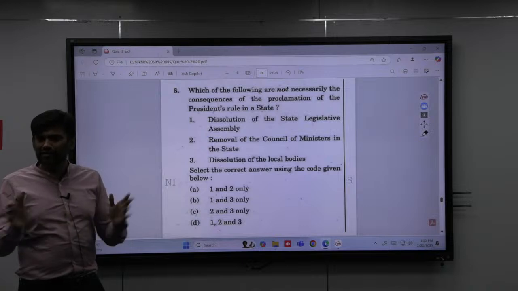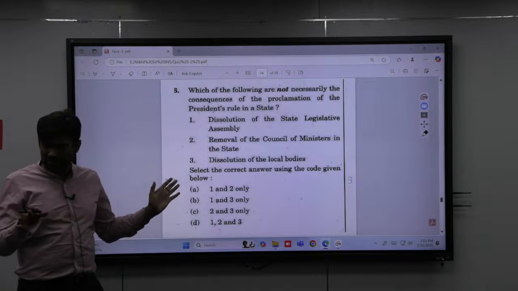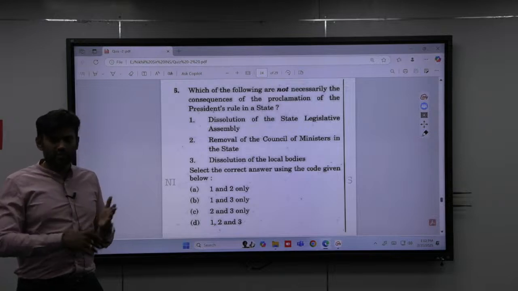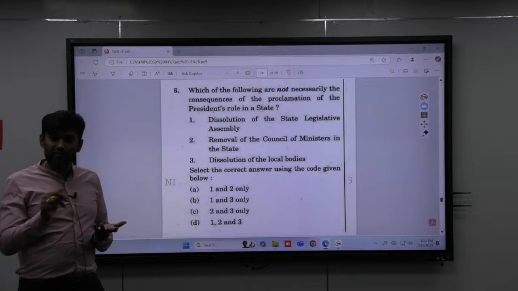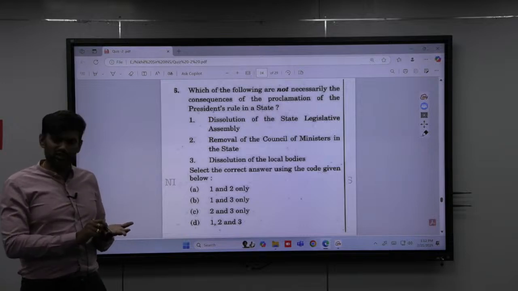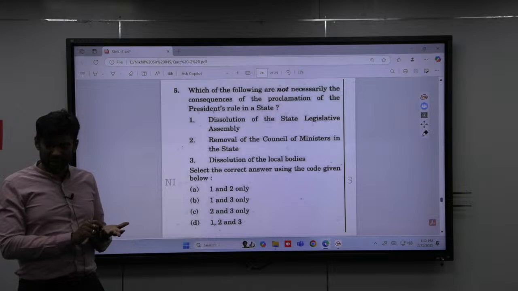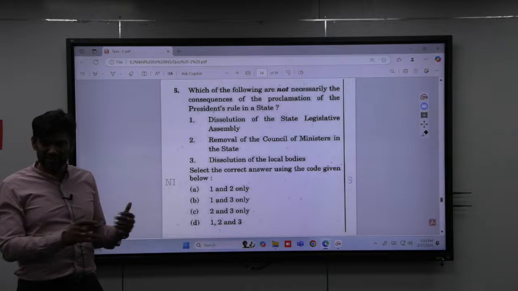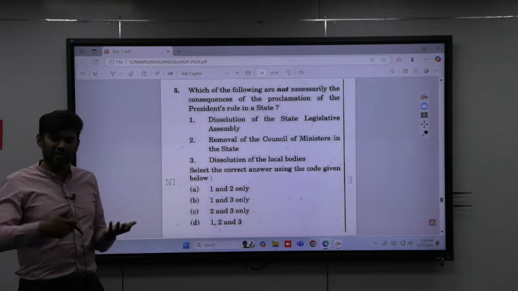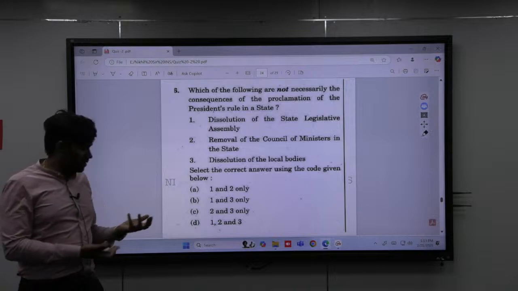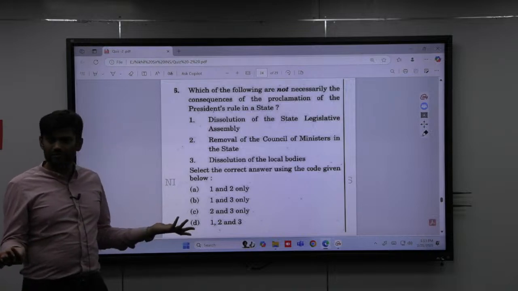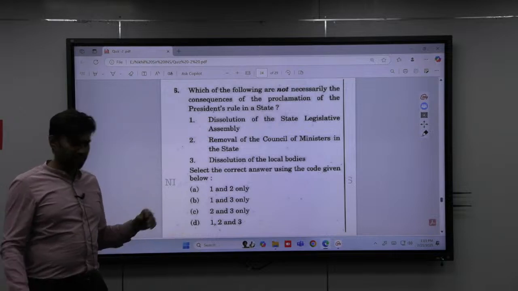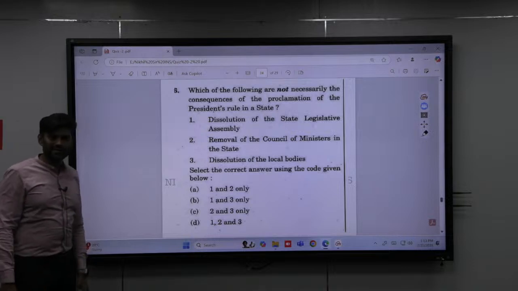There is no link between fundamental rights and president's rule. There is no impact. You can extend president's rule for a maximum of 3 years. To extend beyond 1 year, you need either of two conditions: in that particular state there should be a national emergency, or the Election Commission of India should give a report saying that it is not possible to conduct elections within that time. Only then can you extend beyond 1 year. And when can president's rule be removed? By the President at any point of time, on the recommendation of the prime minister and council of ministers. So the answer here is B, that is 1 and 3.